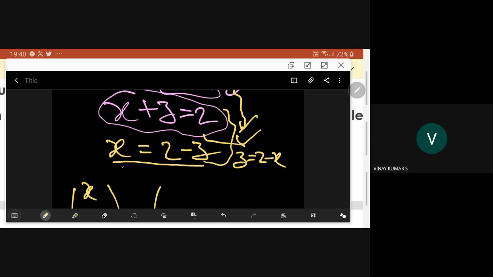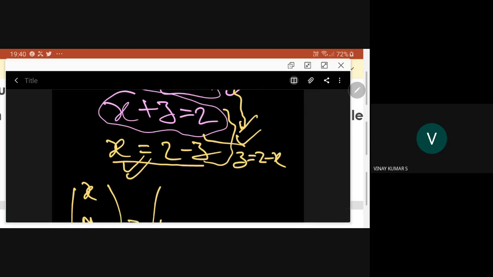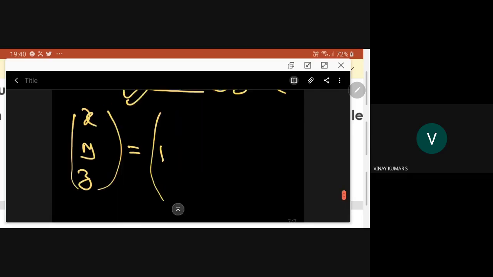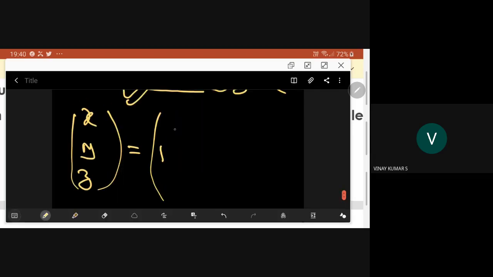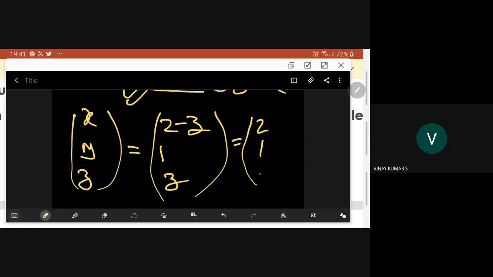So if we stick to this representation, the x value is 2 minus z, and the z value is free. So we can write this as, constant part 2, 1, 0. In the first part, 2 minus z, the constant is 2. In the second part it is 1. In the third part there is no constant, so it is 0.